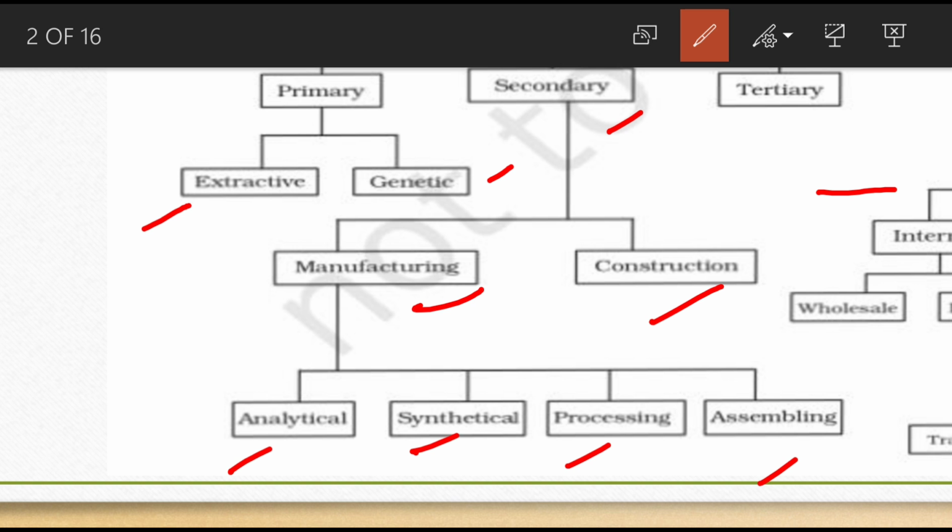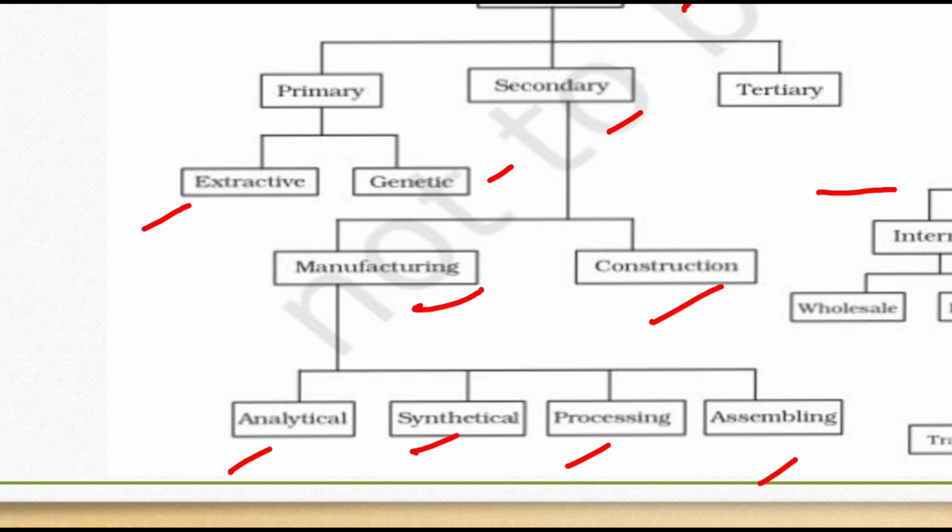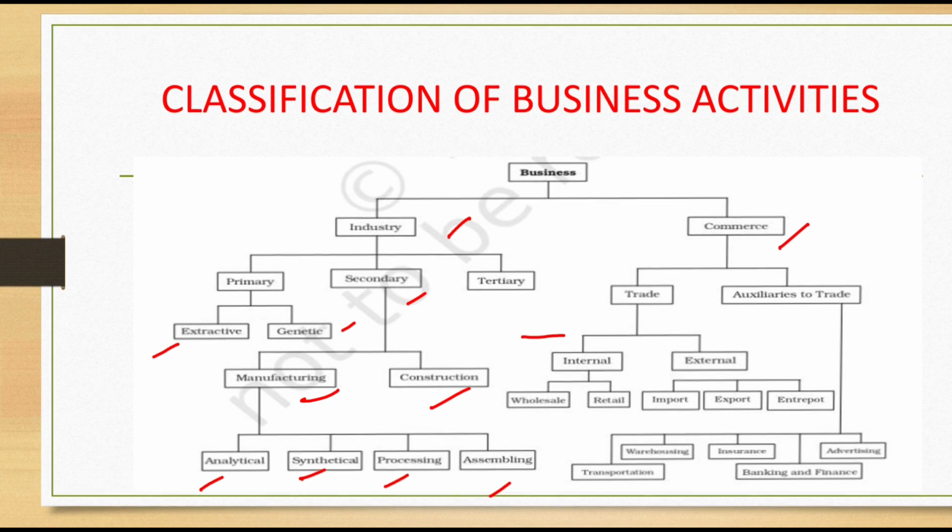Okay, so what did we learn here? Business activities are classified into two, industry and commerce. Industry is classified into three: primary, secondary and tertiary industries. Primary industry is classified into two, extractive and genetic.